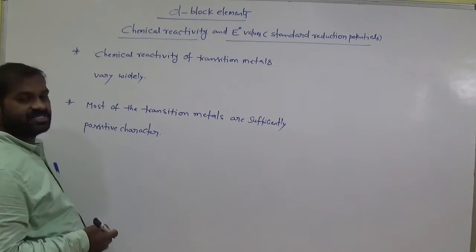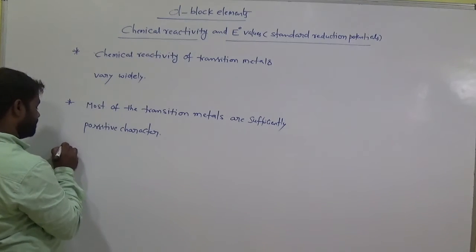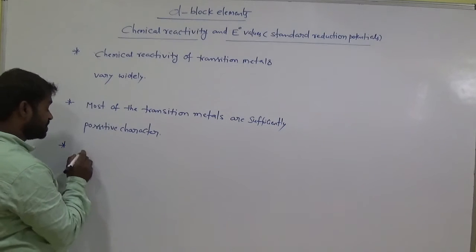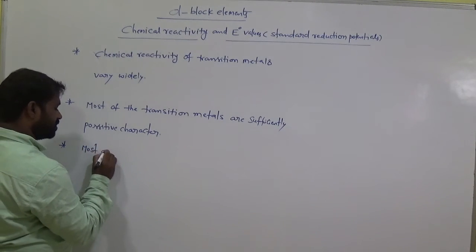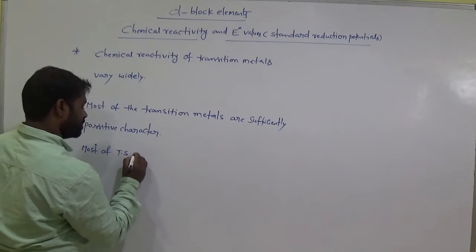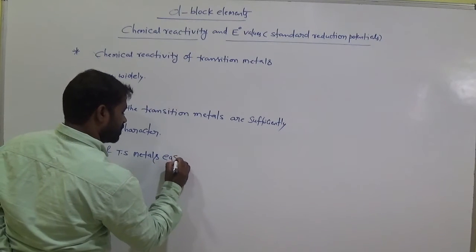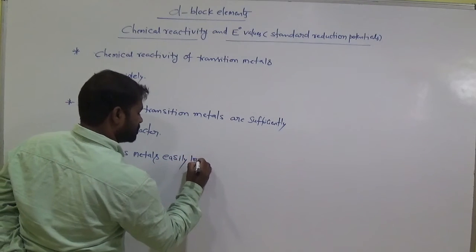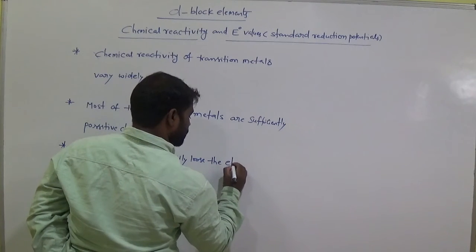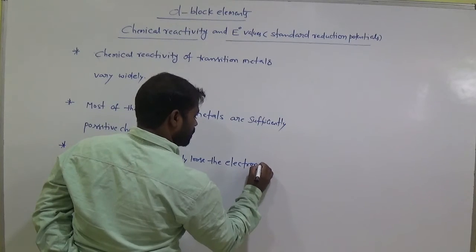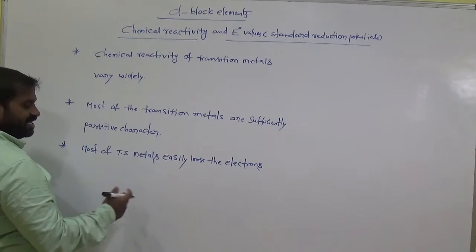Most of the transition elements have positive character. Most of the transition metals easily lose the electrons. They lose electrons very easily, easily donate the electrons.